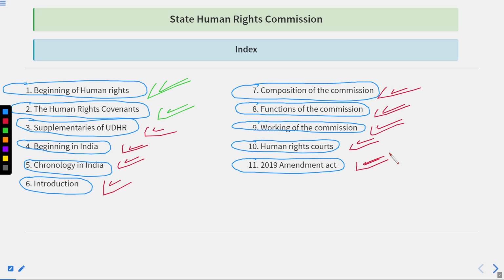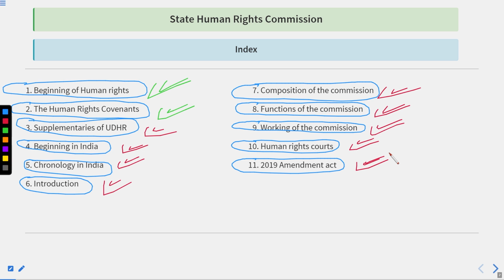Then, on December 10, 1948, the commission submitted its report, the UDHR, Universal Declaration of Human Rights. 53 countries supported the UDHR while 8 countries abstained. Thereafter, human rights covenants were formulated, because to implement the UDHR many things were needed.